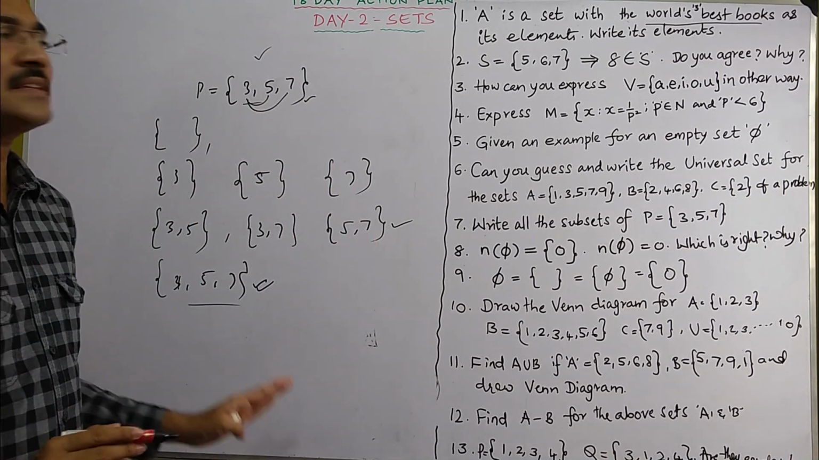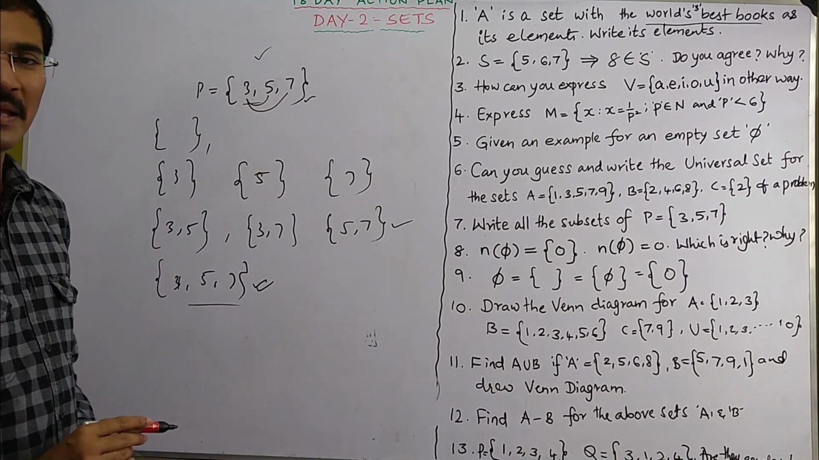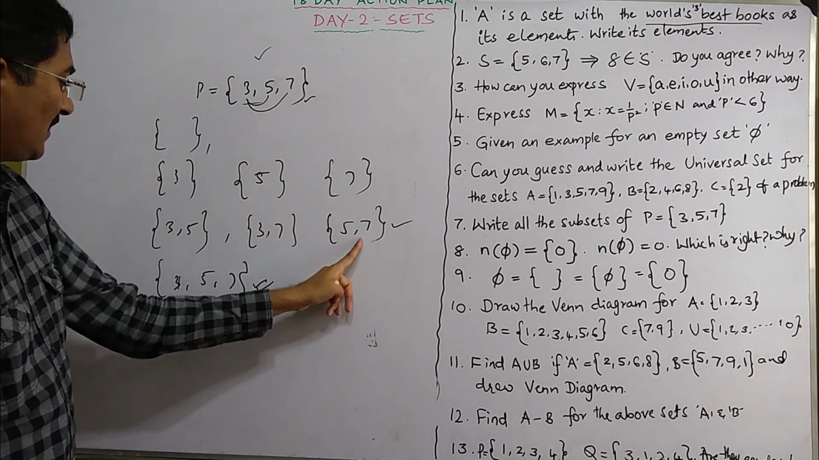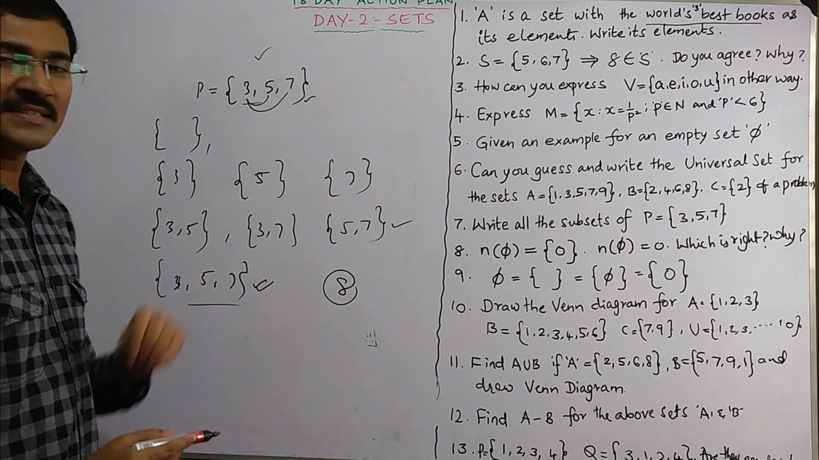Now all these are called the subsets of the set P. Now how many are there in all? Let us check. 1, 2, 3, 4, 5, 6, 7 and 8. So it has got 8 subsets.